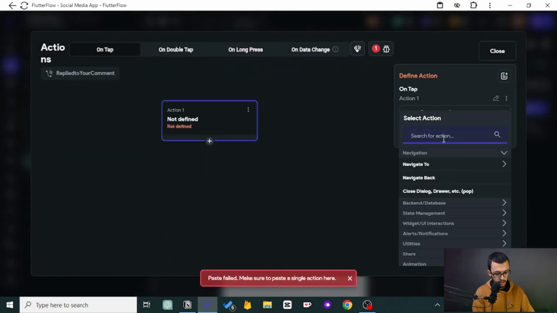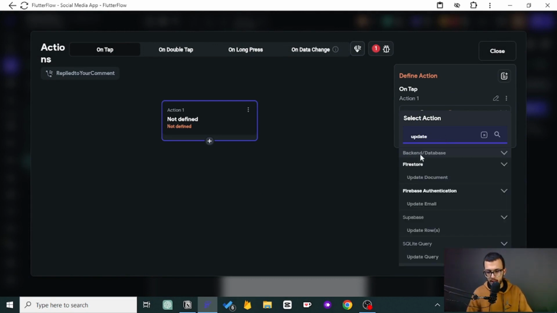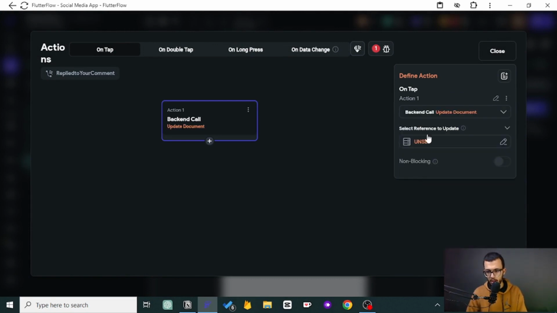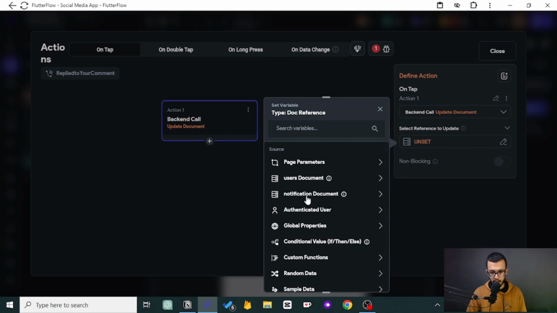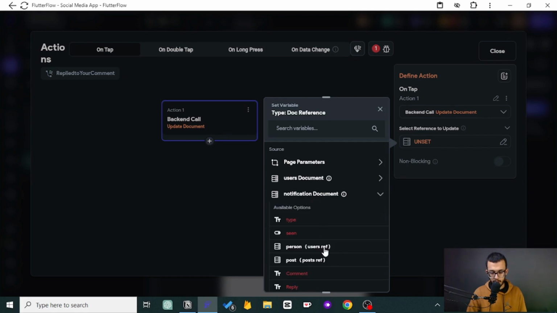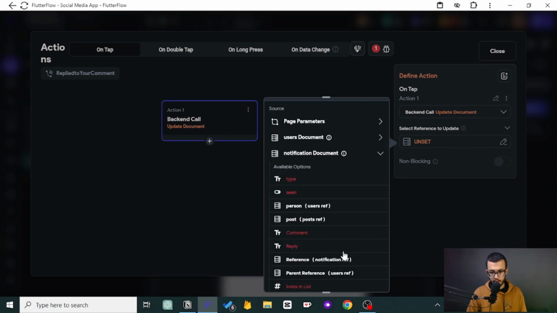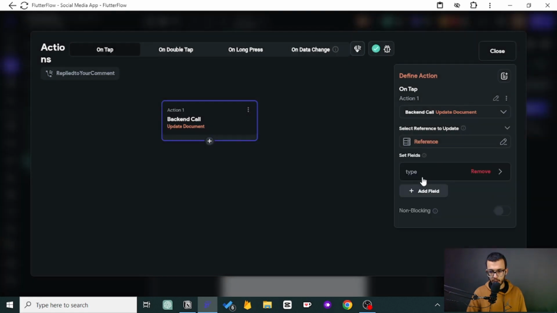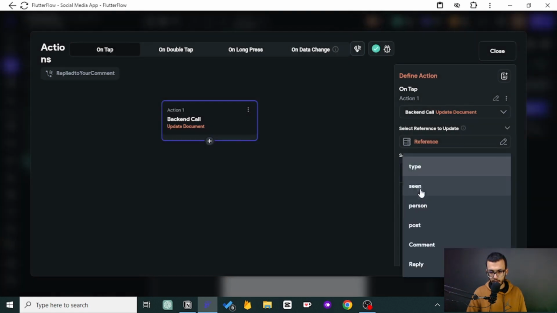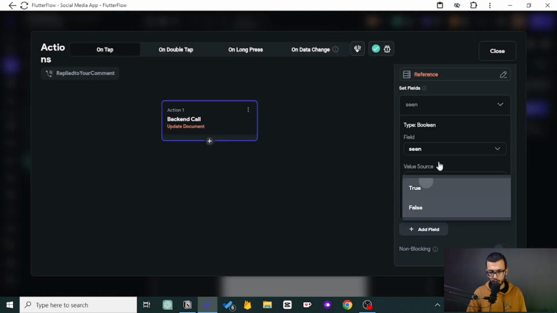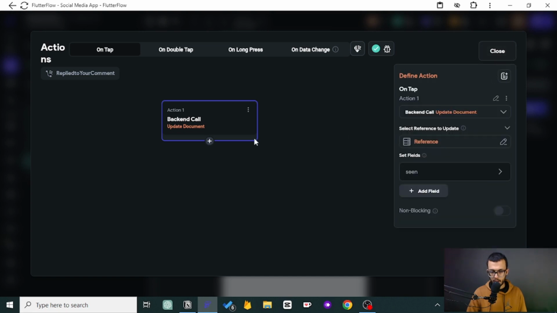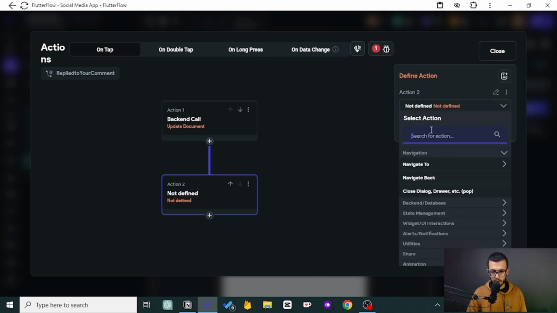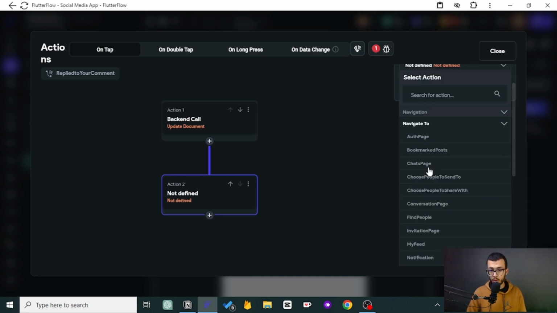So you can just update the notification and make it seen. So that is it. So it's not that much of a deal. So notification reference and change the seen field to true. And then you can just go to the post page again. You will go to the post page, look out for your comments, and then see the replies.